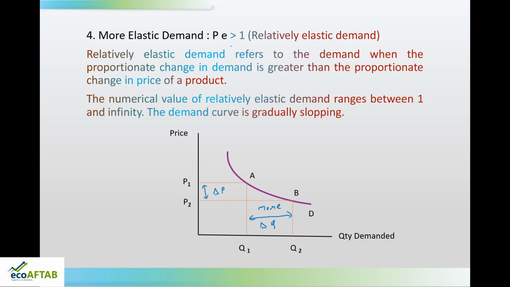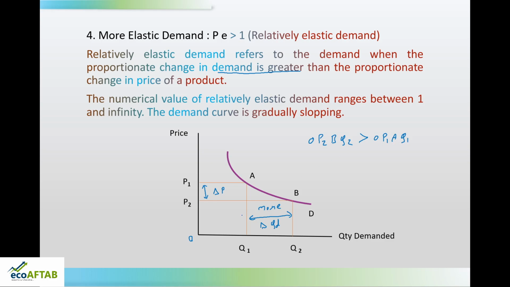This refers to the demand when the proportionate change in demand is greater. So here change in quantity demanded is more than change in price, or in other words, after the price change, this particular rectangular area OP2BQ2 is more than OP1AQ1.